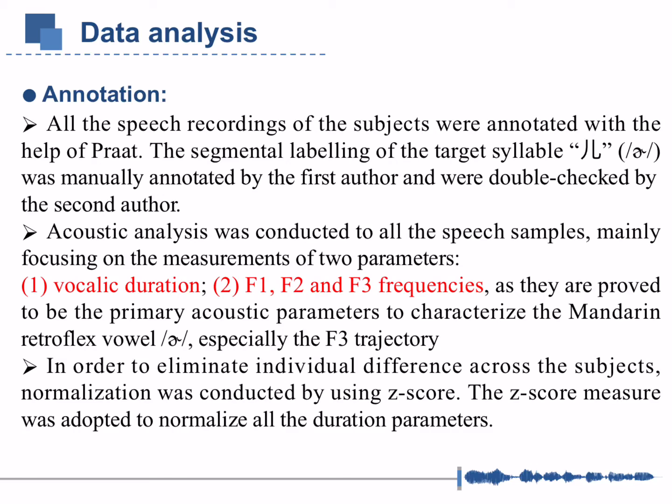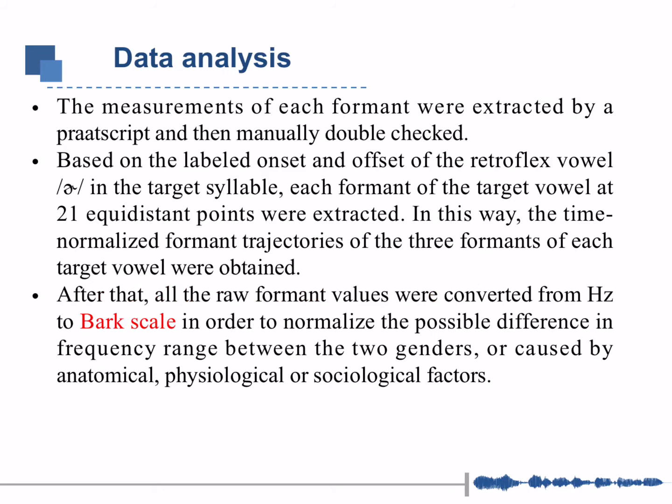In order to eliminate individual difference across the subjects, normalization was conducted by using Z-score. The Z-score measure was adopted to normalize all the duration parameters. The measurements of each formant were extracted by a PRAAT script and then manually double-checked. Based on the labeled onset and offset of the retroflex vowel in the target syllable, each formant of the target vowel at 21 equidistant points was extracted. In this way, the time-normalized formant trajectories of the 3 formants of each target vowel were obtained.